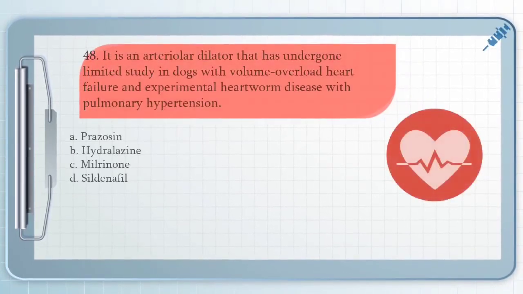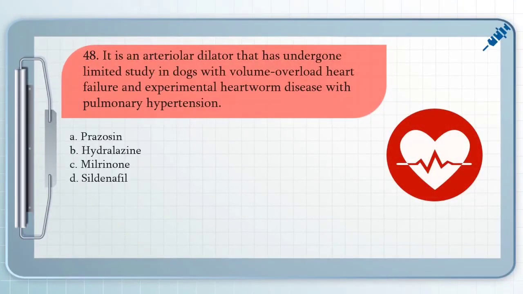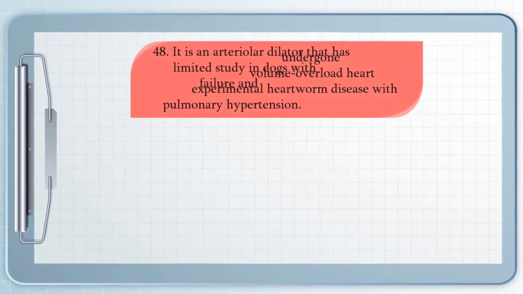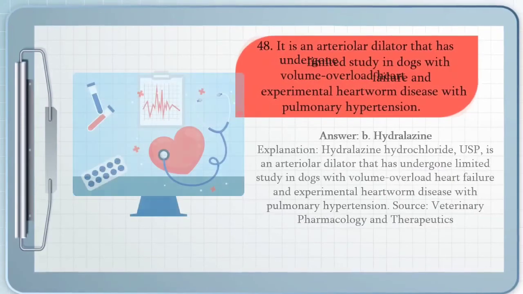Next, question number 48. It is an arteriolar dilator that has undergone limited study in dogs with volume overload heart failure and experimental heartworm disease with pulmonary hypertension. A. Prazosin, B. Hydralazine, C. Milrinone, and D. Sildenafil. The answer for question number 48 is B. Hydralazine.